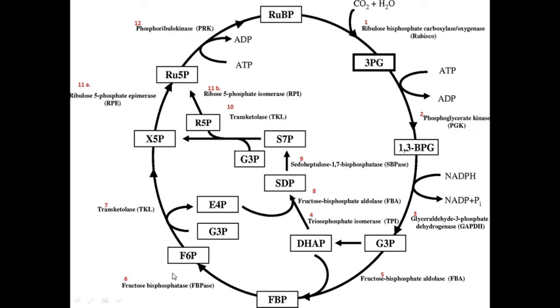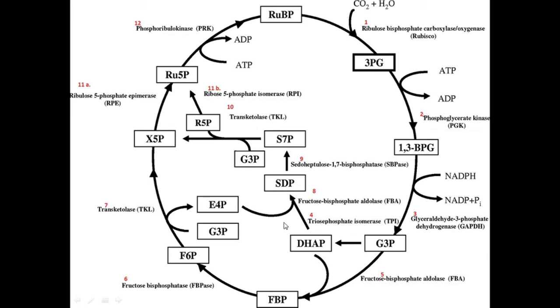Okay, this DHAP and glyceraldehyde 3-phosphate combine together to form fructose 1,6-bisphosphate, which is converted into fructose 6-phosphate. This fructose 6-phosphate can later get converted into fructose itself and later to glucose. That is the product which we see in the C3 cycle.